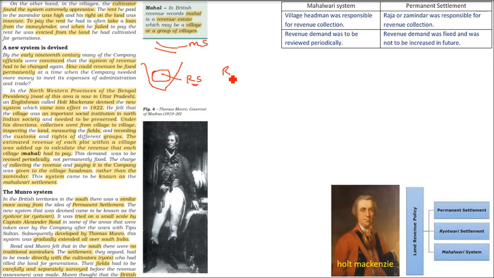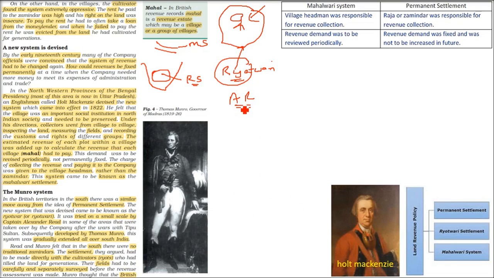Okay, so we have the Rayatwari system. Now how did it start? Let me write it, Rayatwari. First understand what is Rayat. Rayat means a person who cultivates on his land. So a cultivator is called Rayat. Please remember Rayat, and the land on which he cultivates is called Rayati. R-O-I-R-Y-O-T-I.